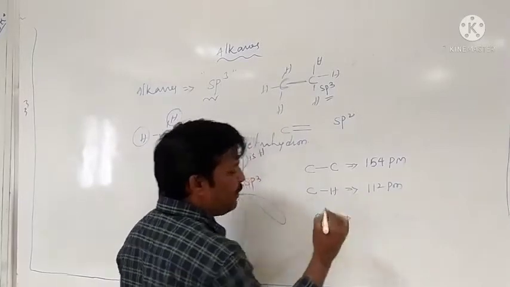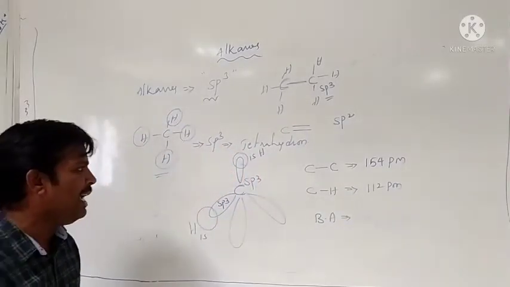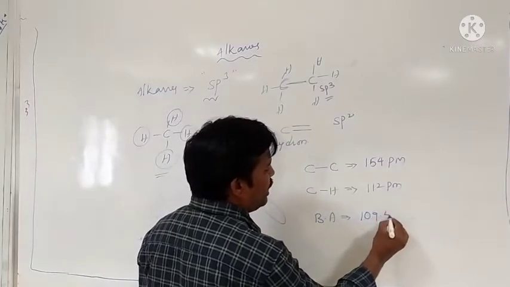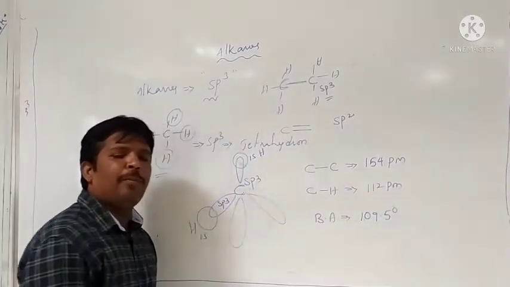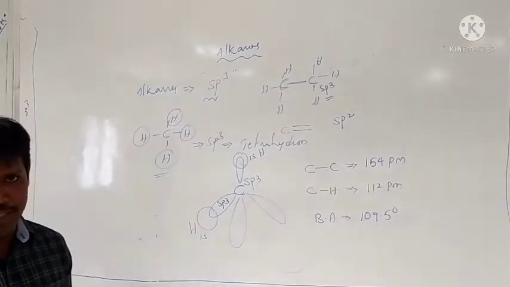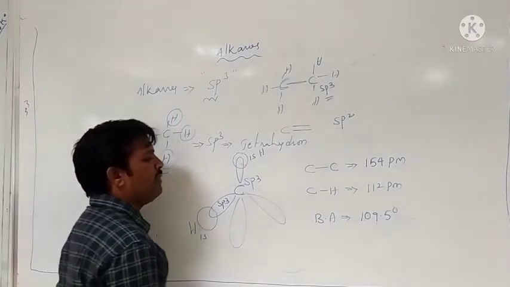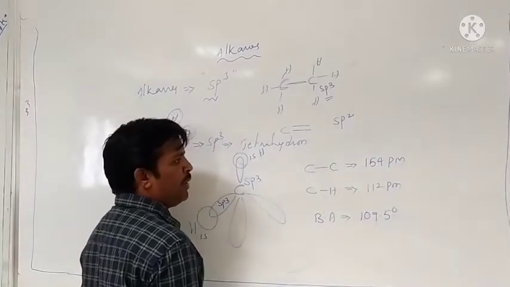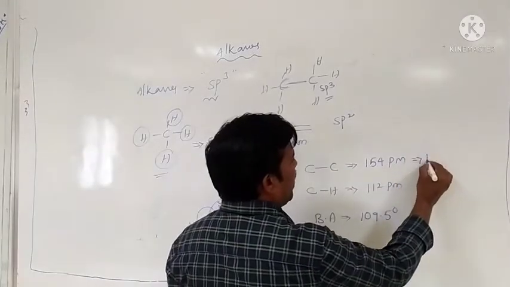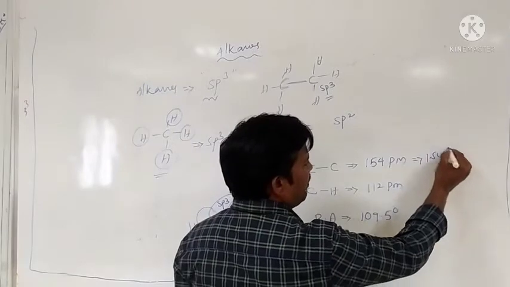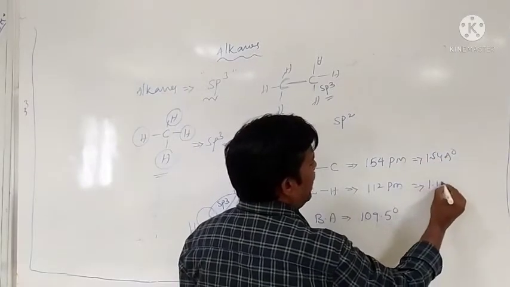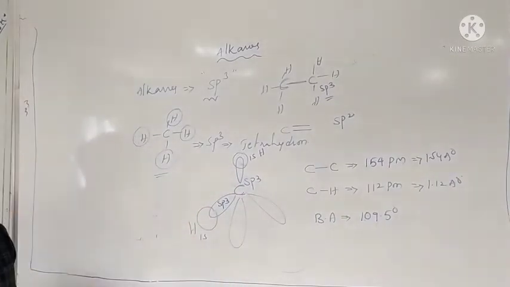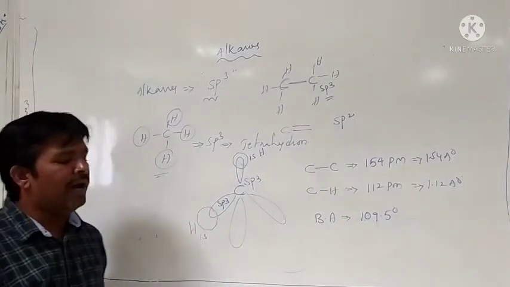The bond angle present in methane is 109.5 degrees. In methane, the bond angle is 109.5 degrees and the carbon-carbon bond length is 154 picometers or 1.54 angstrom. The carbon-hydrogen bond length is 1.12 angstrom. Okay, this is about the introduction of alkanes.